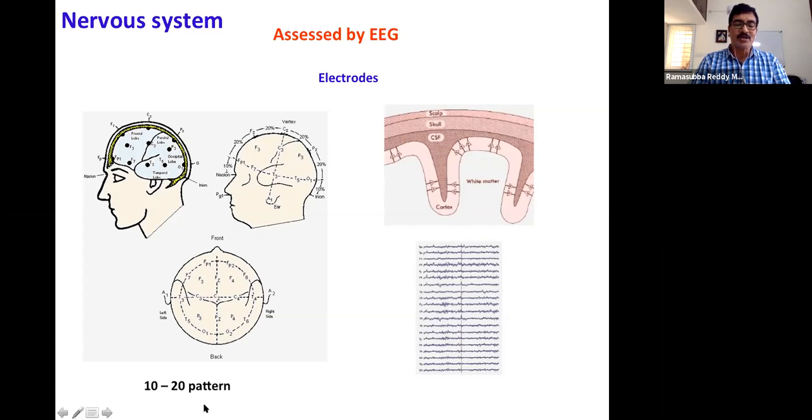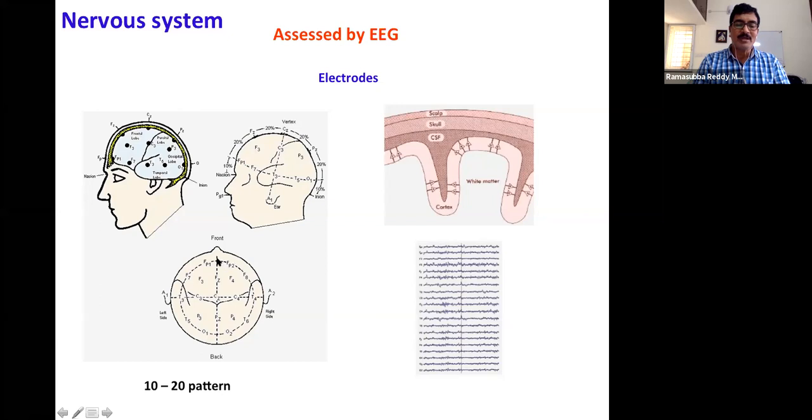Here also, the system of placing electrodes on the skull is called the 10-20 electrode system or 10-20 electrode pattern. Here, from the nasion point to the inion point on the back, we measure this length, and this length is divided into 10%, 20%, 20%, 20%, 20%, and 10%. At each junction, there will be one electrode placed. So you can see these are the central electrodes.